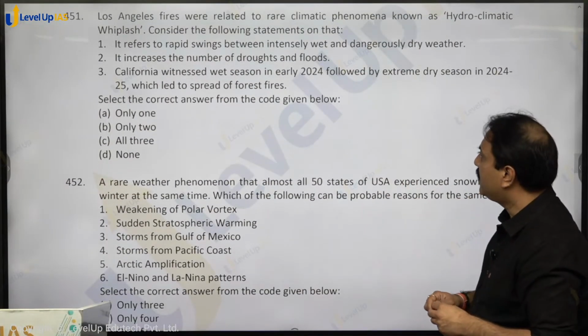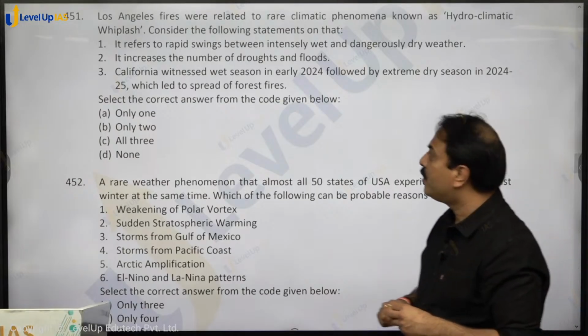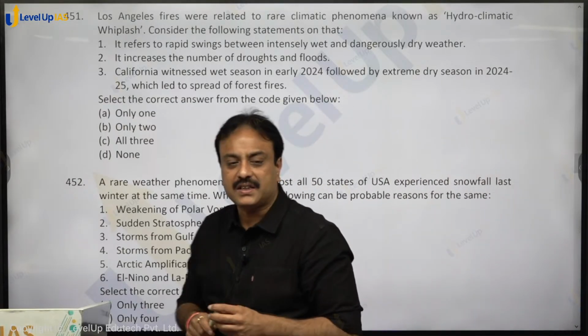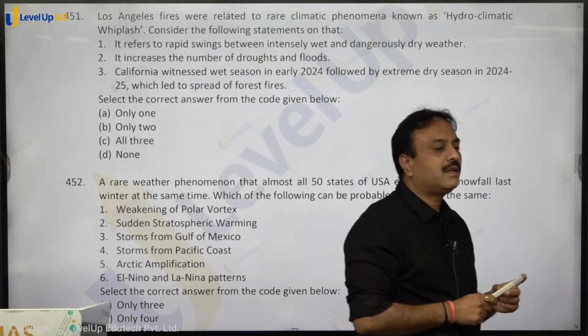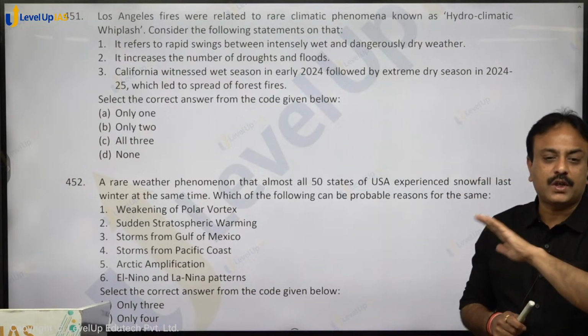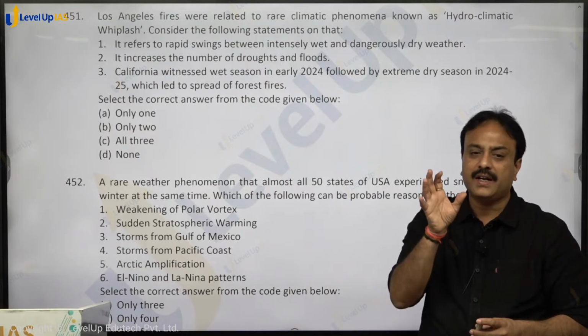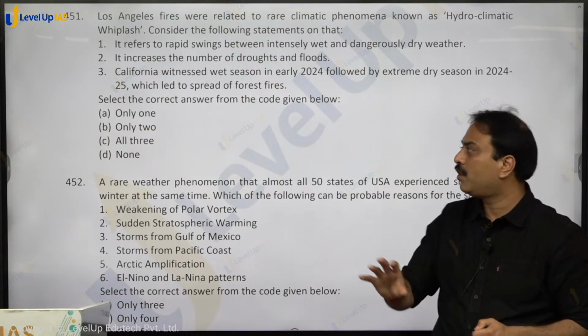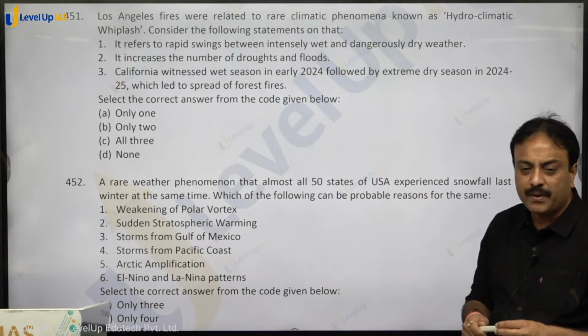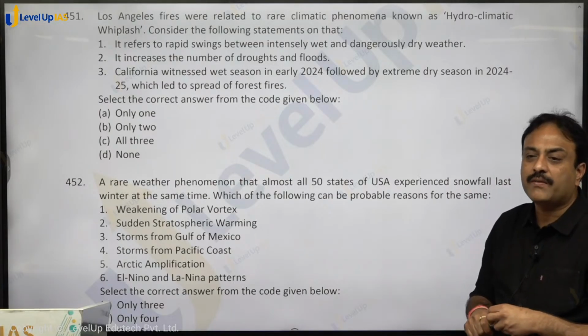Los Angeles fires were related to the rare climatic phenomena known as hydroclimatic whiplash. जो सेंटाना पे भी आपने क्वेश्चन किया, सेंटाना फायर्स पे, कैलिफोर्निया फायर्स पे, that phenomena in climatology or in normal terminology is called as hydroclimatic whiplash. So what is hydroclimatic whiplash?